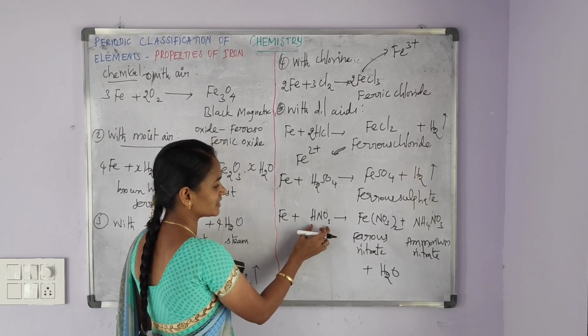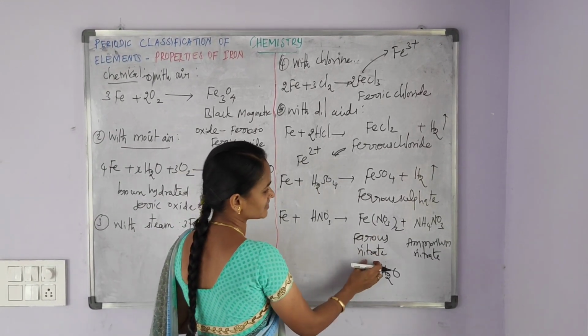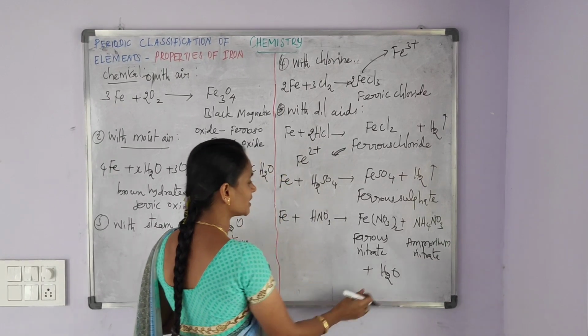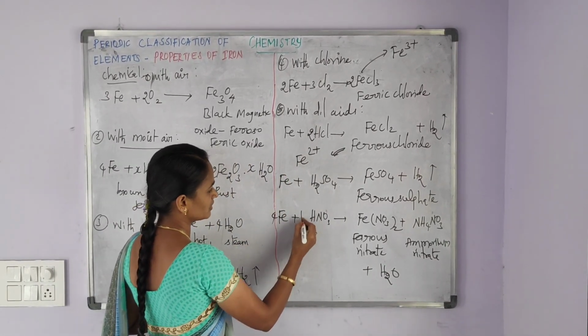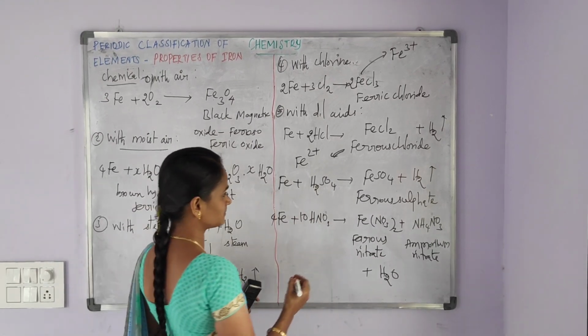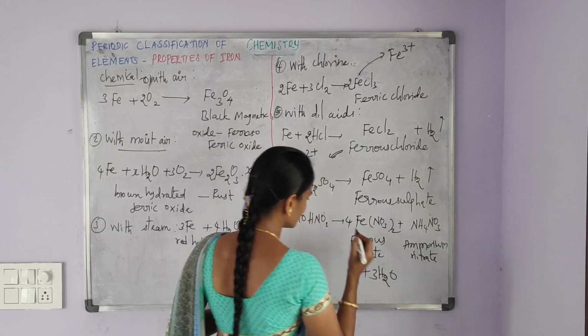Balancing the equation, here 4 and then here 10, here 4 and then here 3.